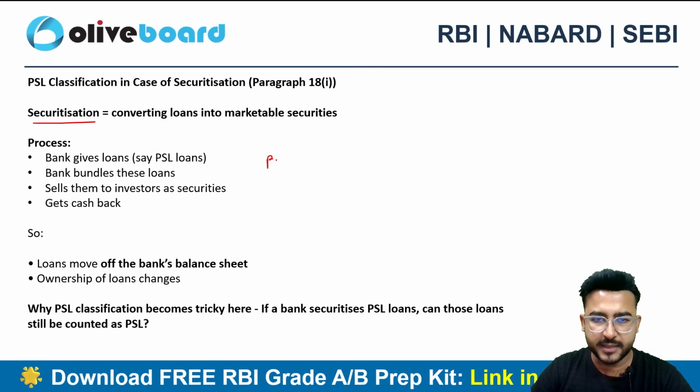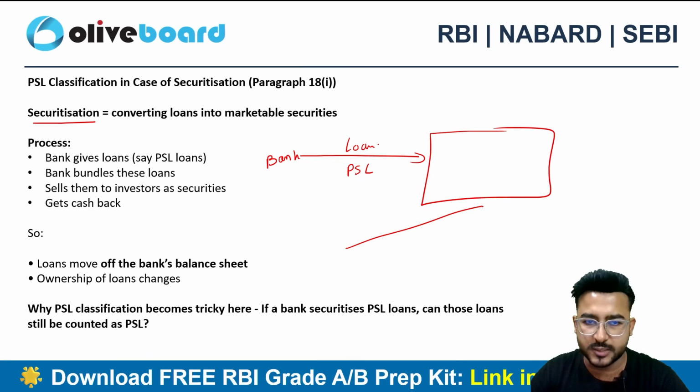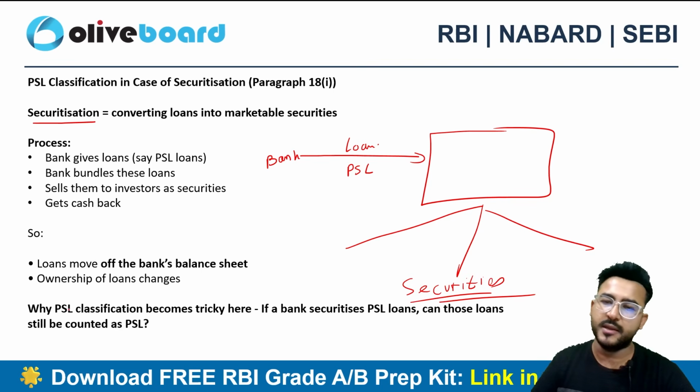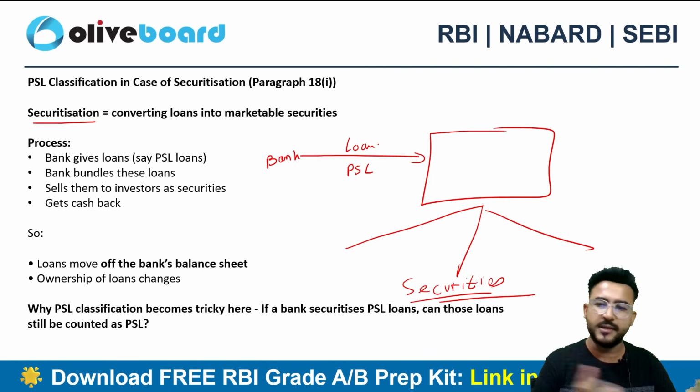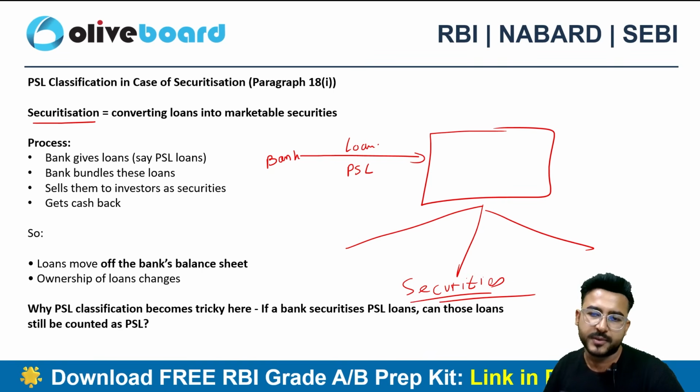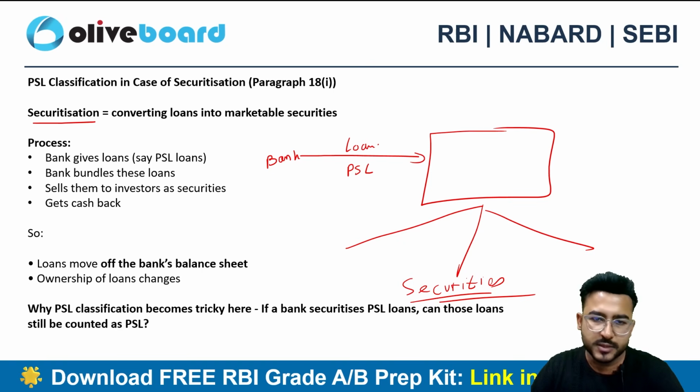Now say for example, bank is giving loans and these loans are PSL eligible. These loans do have the PSL eligibility, right? Now bank is actually bundling these loans and selling these loans as securities. In that manner, whatever loan bank has given, let's suppose for the next 5 years, bank is able to sell these securities and get the money back. So I can say that here bank is able to cash out the money even before 5 years. So loans now move off the bank's balance sheet, plus the ownership of the loan gets transferred here. Why does PSL classification become tricky?